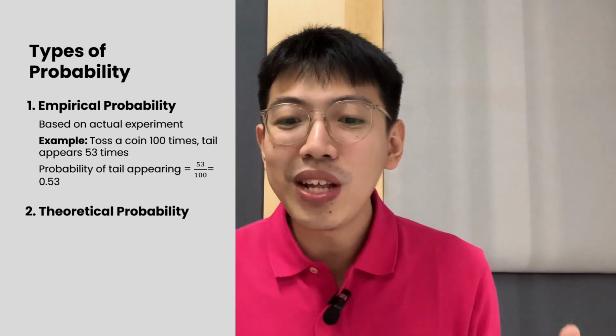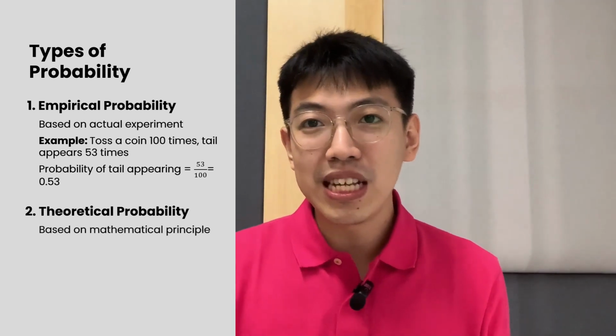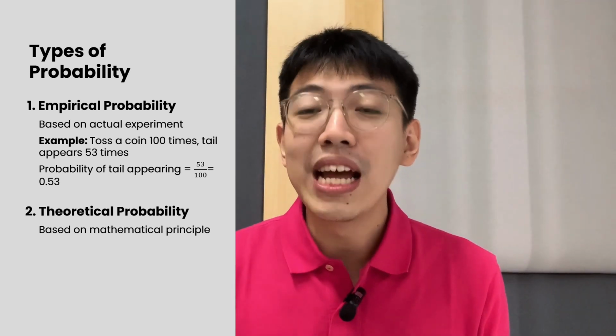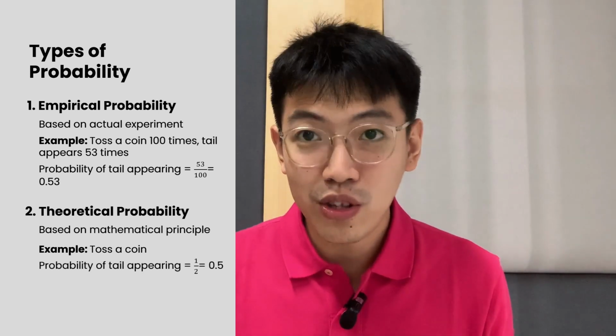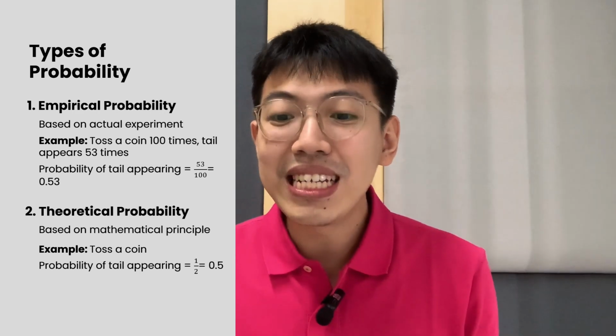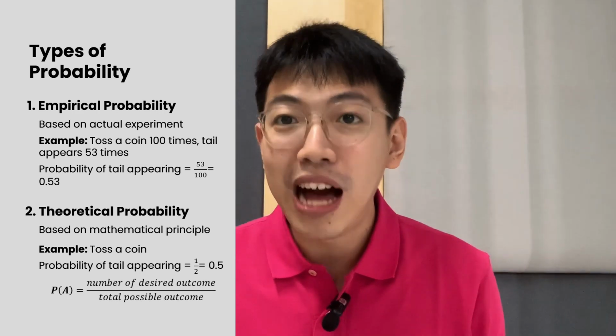The second one is theoretical probability. It is calculated based on mathematical principles. Like the previous example, I have a coin and I want to toss it. The probability of tails appearing will be 1 over 2. Theoretical probability is calculated by dividing the number of desired outcomes by the total possible outcomes.